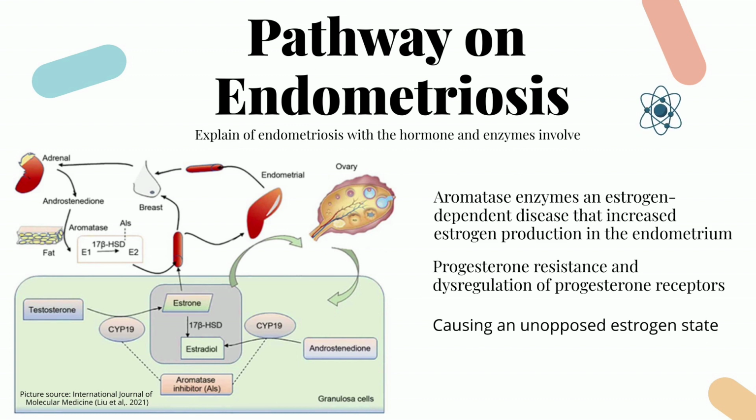It is an estrogen-dependent disease that increases estrogen production in the endometrium. Progesterone resistance and dysregulation of progesterone receptor also appear to play a role in implantation failure. Progesterone receptor has been shown to be dysregulated in both eutopic and ectopic endometrium. This causes an unopposed estrogen state. Without progesterone's balancing influence, estrogen can work overtime in the body and cause cell overgrowth in the uterine wall lining, causing